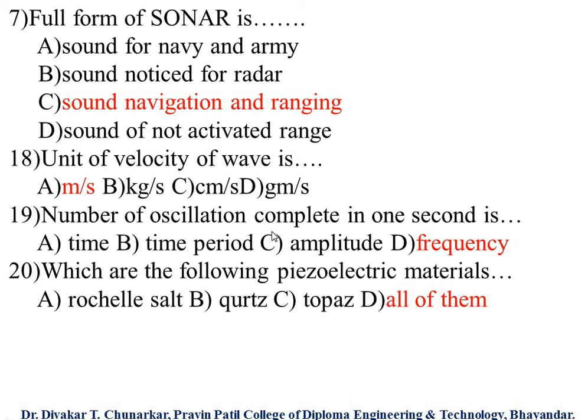19. Number of oscillations completed in 1 second is: option A, time; option B, time period; option C, amplitude; and D, frequency. So the number of oscillations completed in 1 second is called frequency. So our answer is frequency.